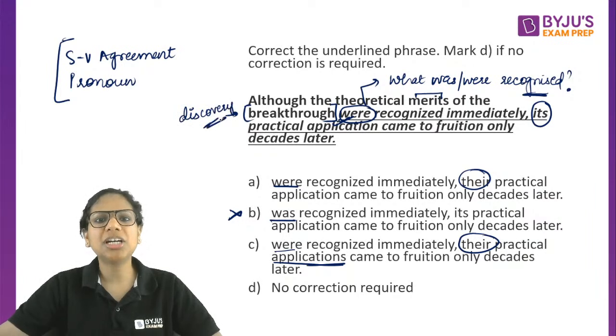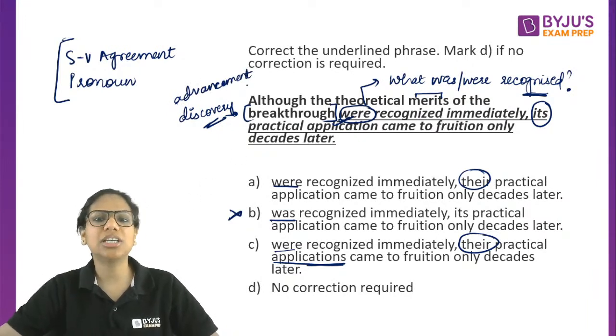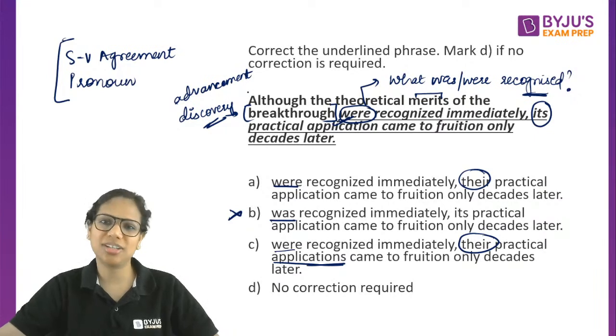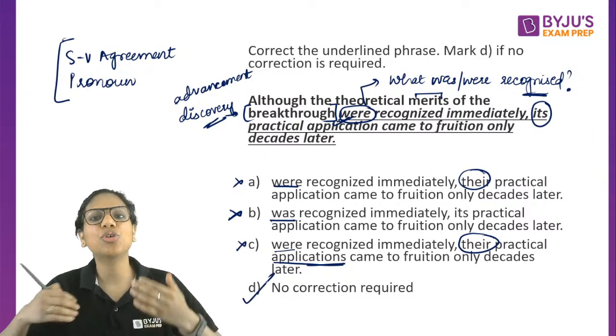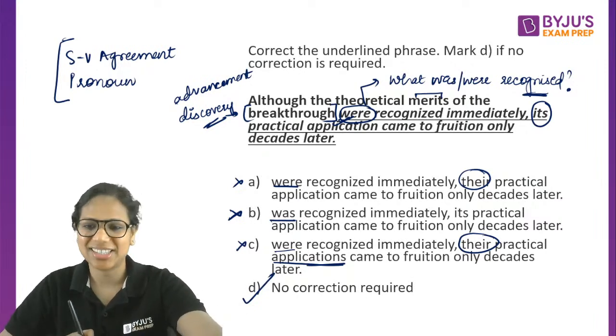So it will be the application of the discovery, right? The breakthrough or the advancement. So actually, this is an absolutely correct sentence. No correction required in this. Its practical application. That is what is needed, not their practical application. Application will be of the breakthrough, not of the advantages.